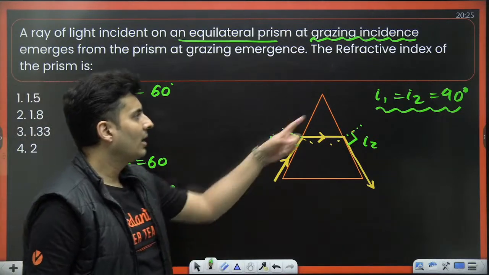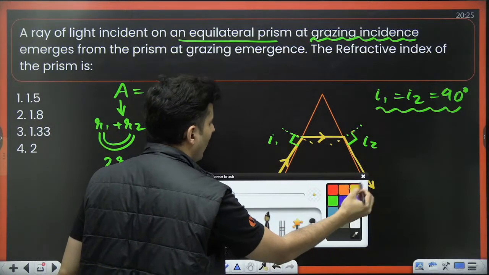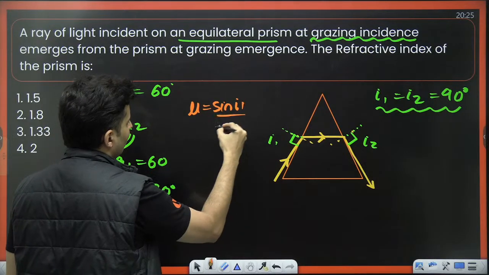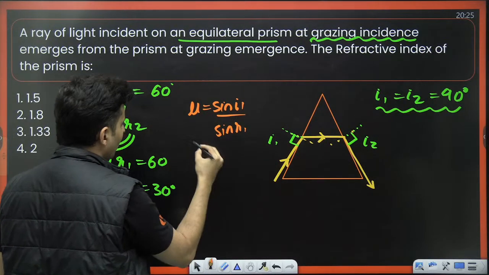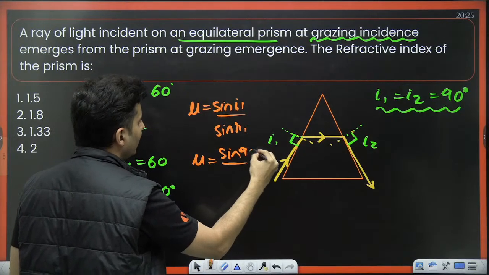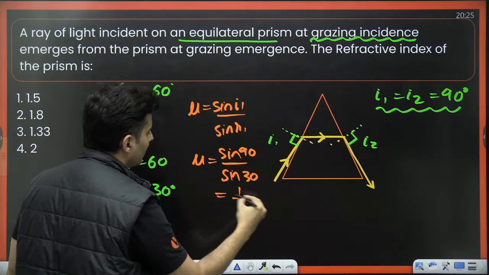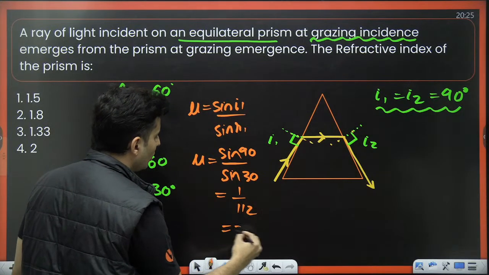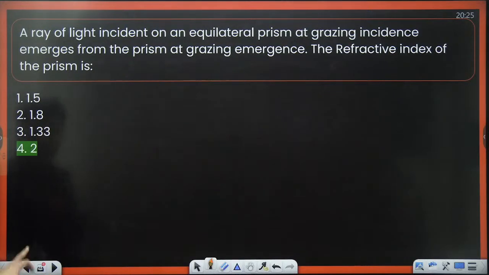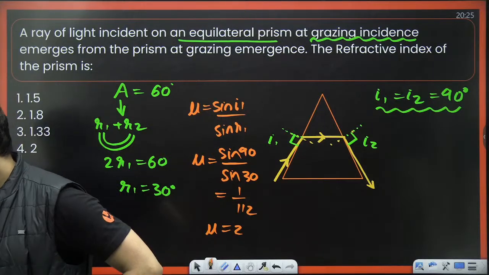So I know R1, I know I1. I think we can find the refractive index using Snell's law. Mu is sine I1 by sine R1. Sine of I1 is sine 90. Sine R1 is basically sine 30. Sine 90 is 1, sine 30 is half. So 2 goes on the top, mu is 2. So that is option number 4. Option number 4 is 2. Yes, that's the correct one.